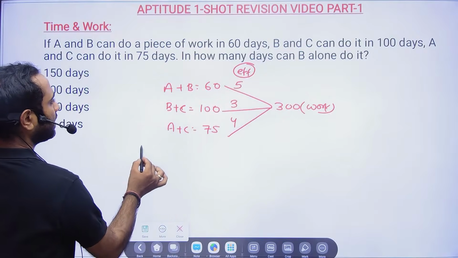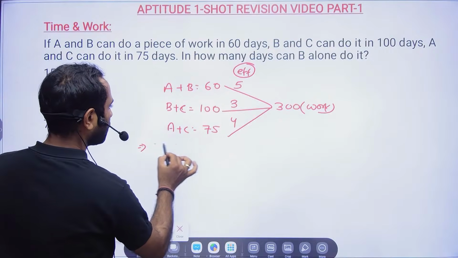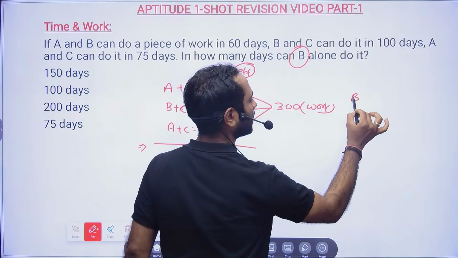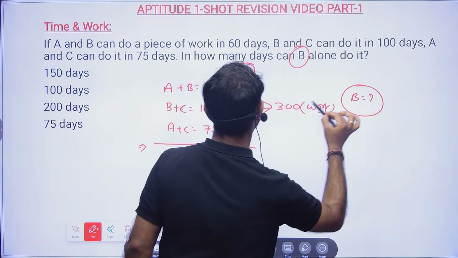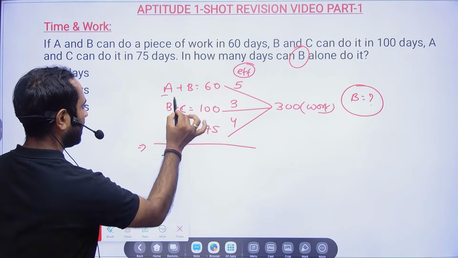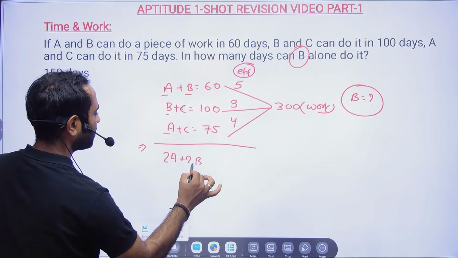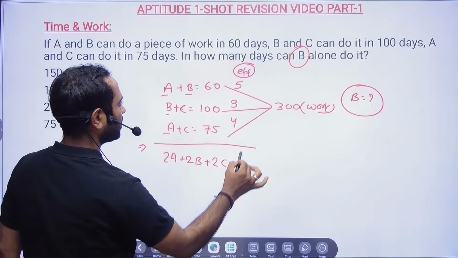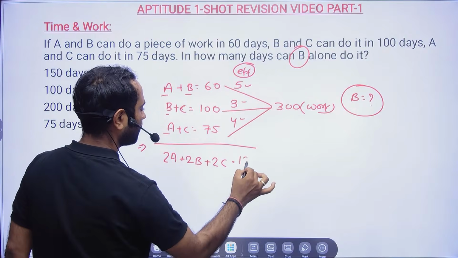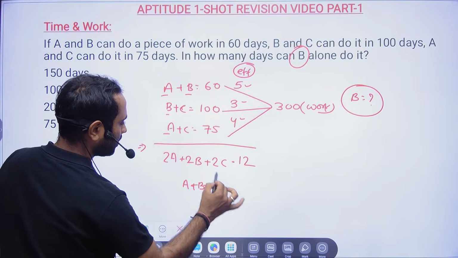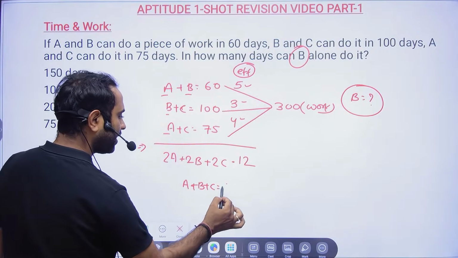Now you need to find out in how many days B will complete the work, which means you need to calculate B's efficiency. So 2A plus 2B plus 2C equals 5 plus 3 plus 4, which is 12. If you take 2 common and divide, A plus B plus C becomes 6.